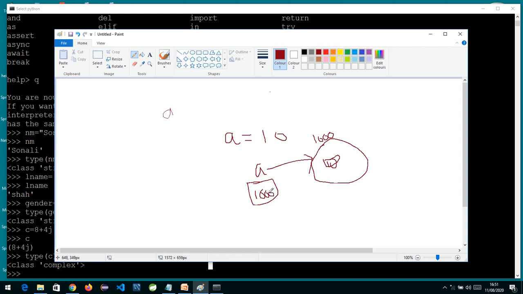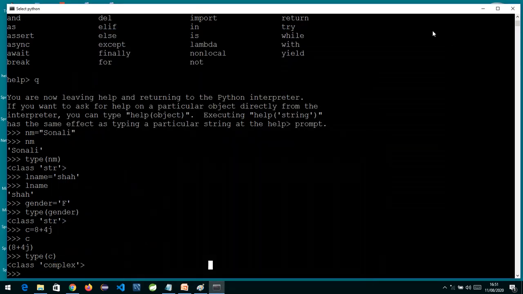So in Python everything is in the form of objects. If I want to know the address or the memory location, we have got one function called id. So type is going to tell you the type of object, what type of object this is, and id is going to give you the address.